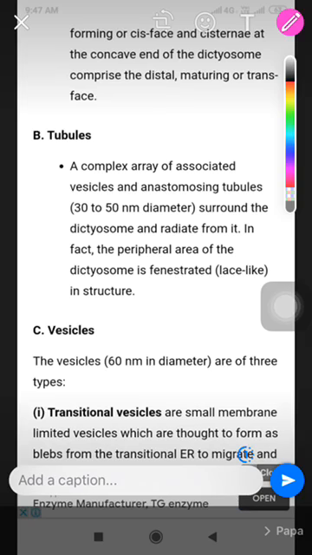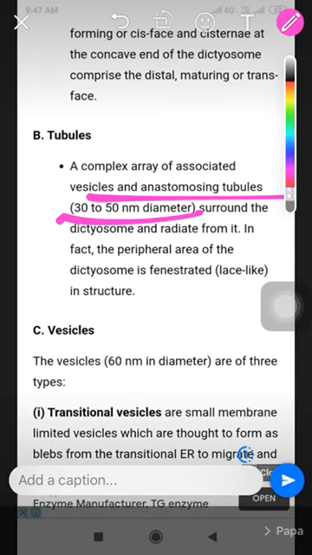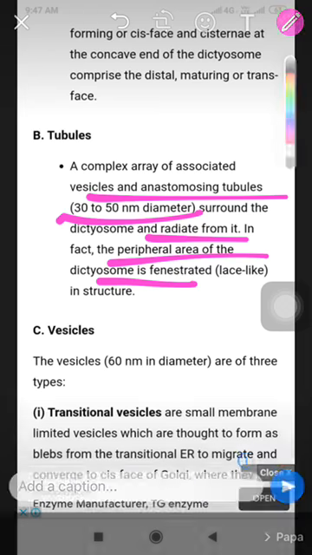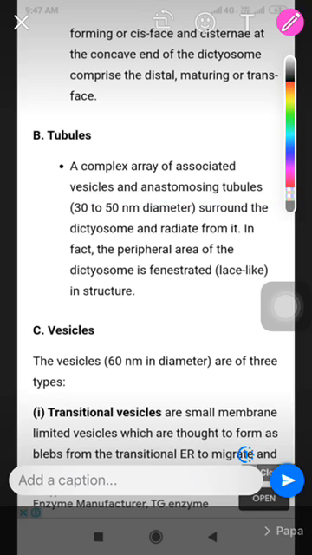Next, second is tubules. A complex array of associated vesicles and anastomosing tubules, 30 to 50 nanometers in diameter, surround the dictyosome and radiate from it. The peripheral area of a dictyosome is fenestrated in structure. What is the meaning of fenestrated? Fenestrated means a lace-like structure. From the peripheral area of a dictyosome, the lace-like structures are perforated or radiated from it.